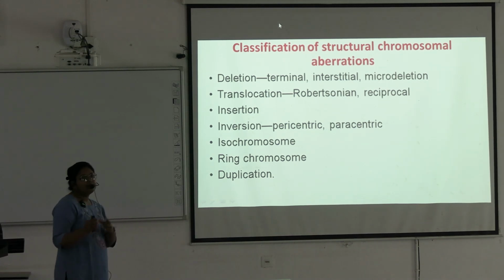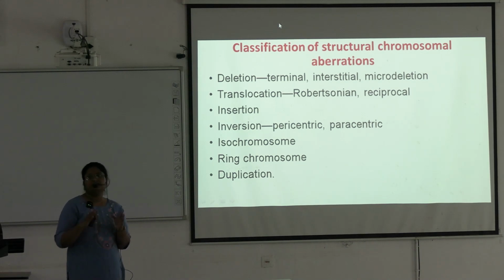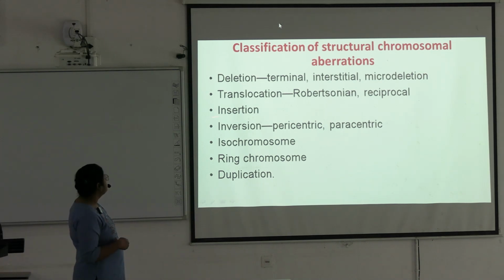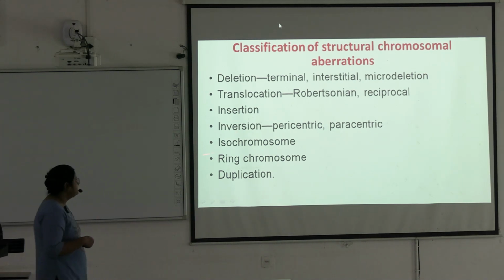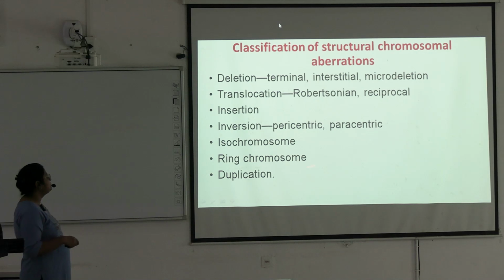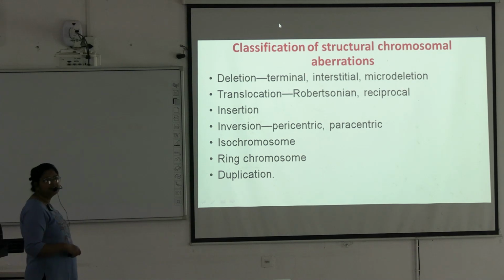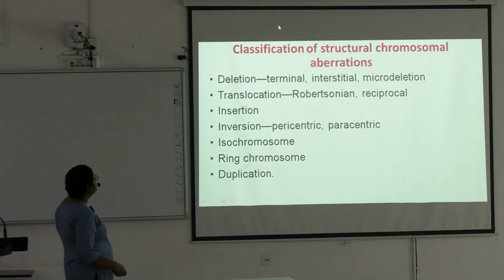Pericentric means some part of one arm is broken, gets inverted and again joins. Okay. So this is inversion. Next are isochromosome, ring chromosome and duplication. So these are the different structural chromosomal aberrations. We will discuss all these in detail.